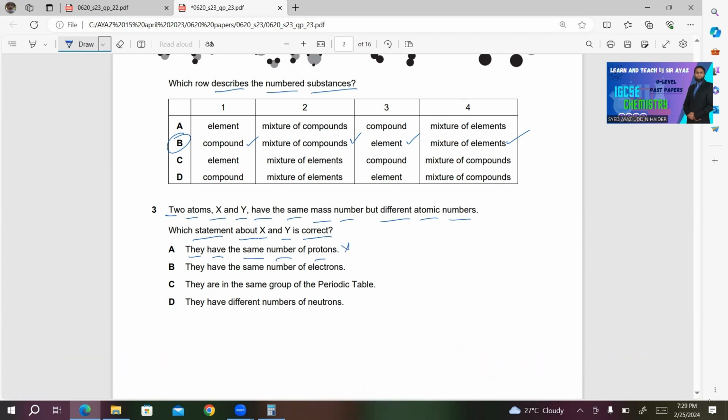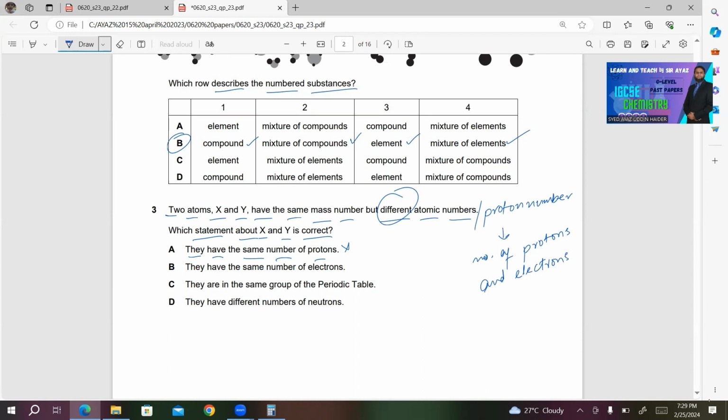The reason is that they have different atomic numbers. Atomic number is also proton number, and you can work out the number of protons and electrons if you know the atomic number. So choice A is incorrect.